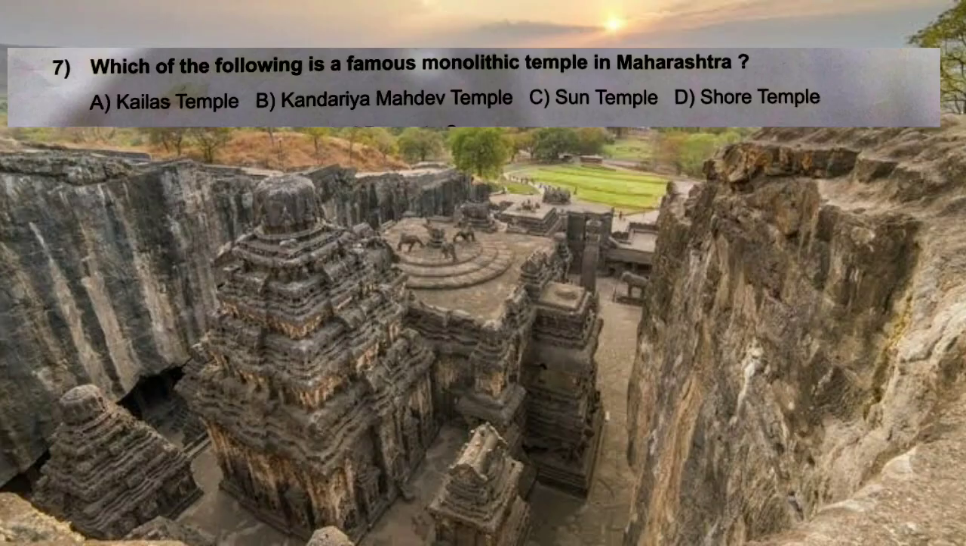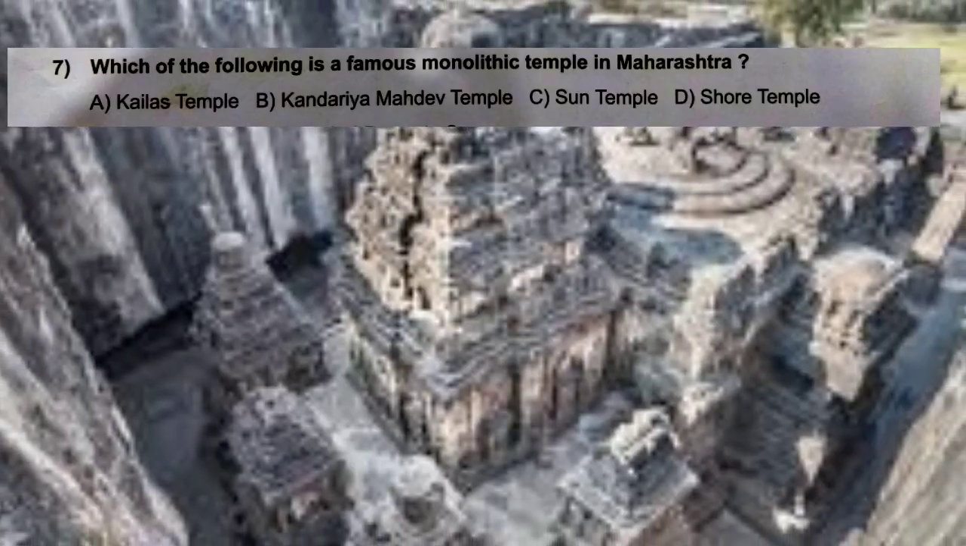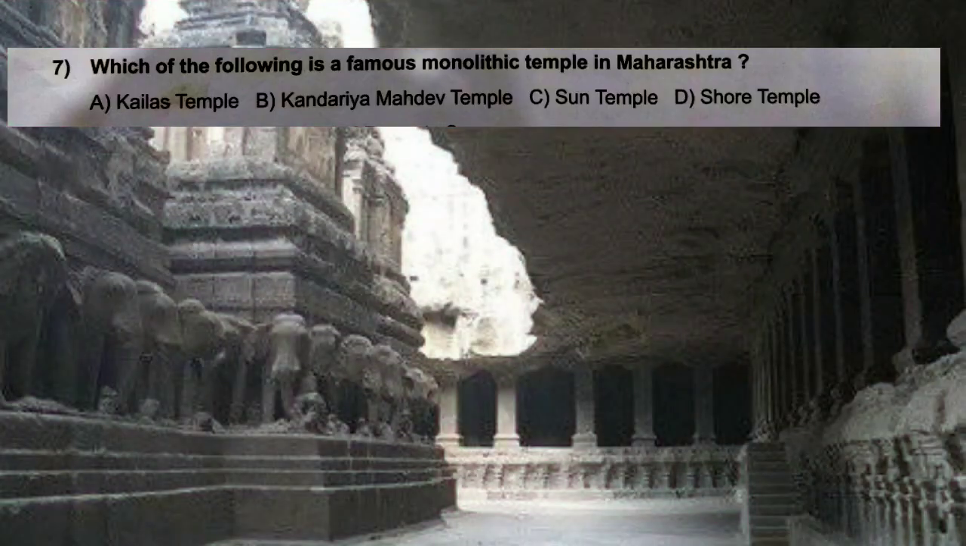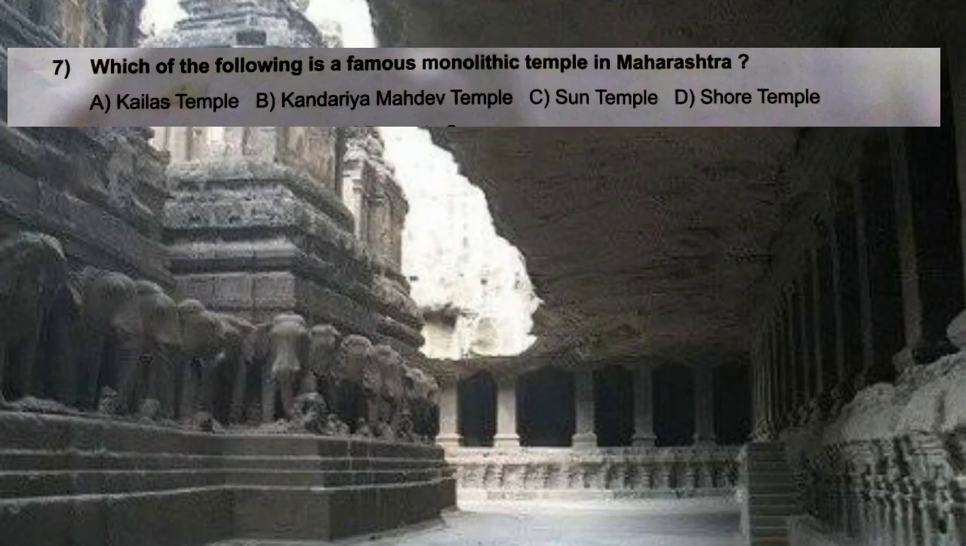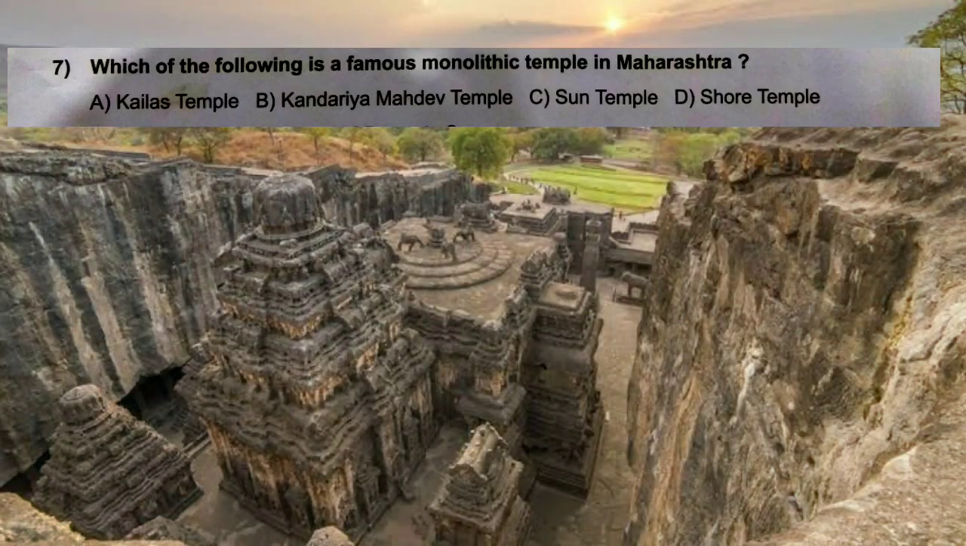Question number 7. Which of the following is a famous monolithic temple in Maharashtra? A. Kailas Temple, B. Khandariya Mahadev Temple, C. Sun Temple, D. Shore Temple. And the correct answer is A. Kailas Temple. Here is the word monolithic, means in Hindi ekashma, or in English mono means single, which means formed from a single large block of stone.